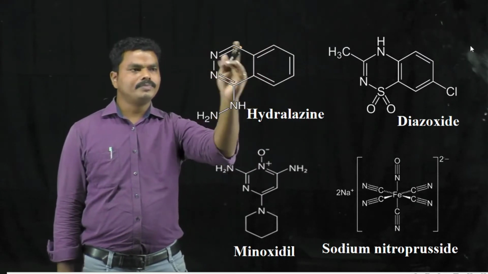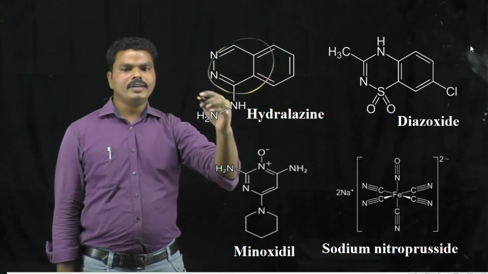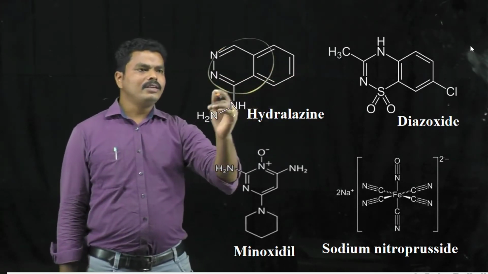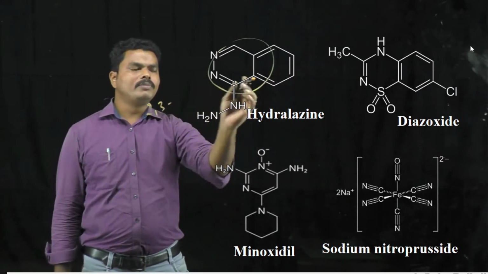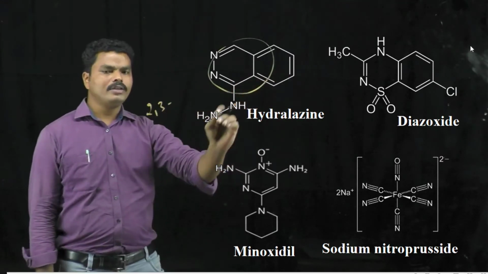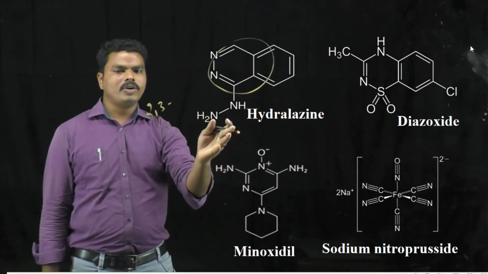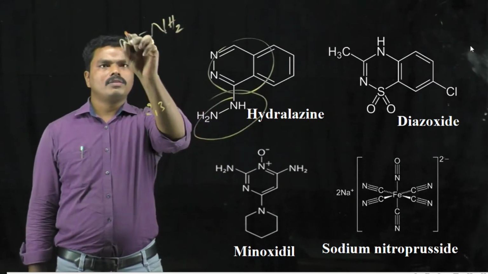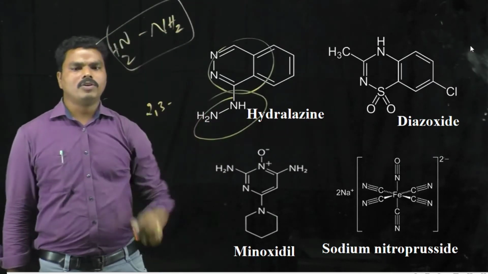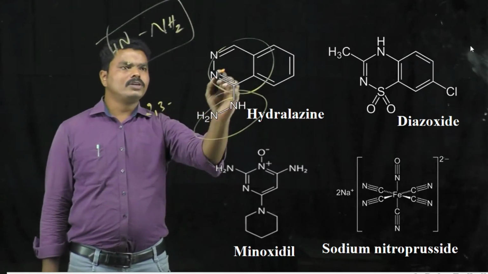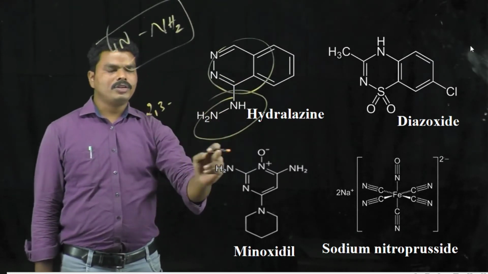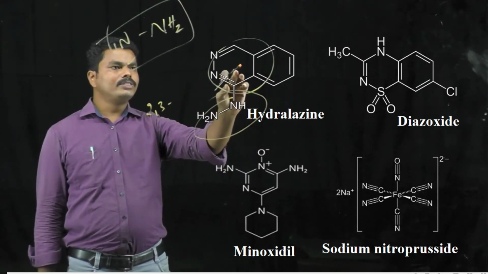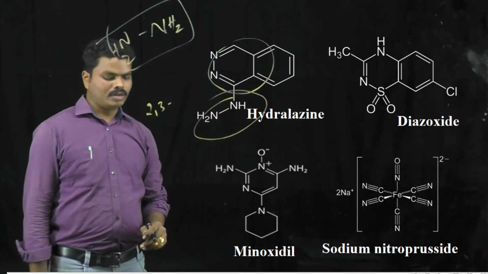So this is the pyridazine ring, and this ring is attached to the benzene, and thereby it is considered a benzopyridazine, or phthalazine, moiety, which is attached to the hydrazine moiety, NH-NH2. So the chemical structure of hydralazine is the phthalazine attached to the hydrazine functional group.